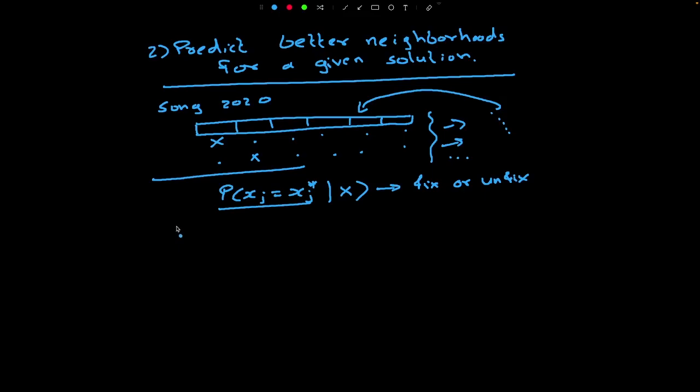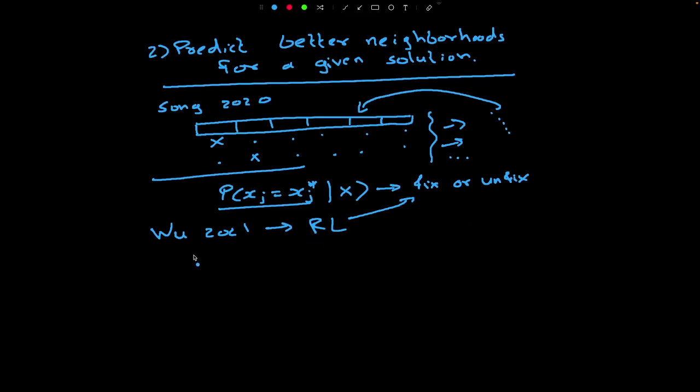This approach was used by a lot of people, and in particular we are going to talk about 3 of these papers. The first one is by Wu and others in 2021. They used reinforcement learning to figure out which variable to fix or unfix. They try to fix something and keep some variables unfixed, and then see what the observed solution was and what the quality of that improved solution is. If that is very high, then the reinforcement learning agent will receive better rewards. Otherwise, it will receive bad rewards.